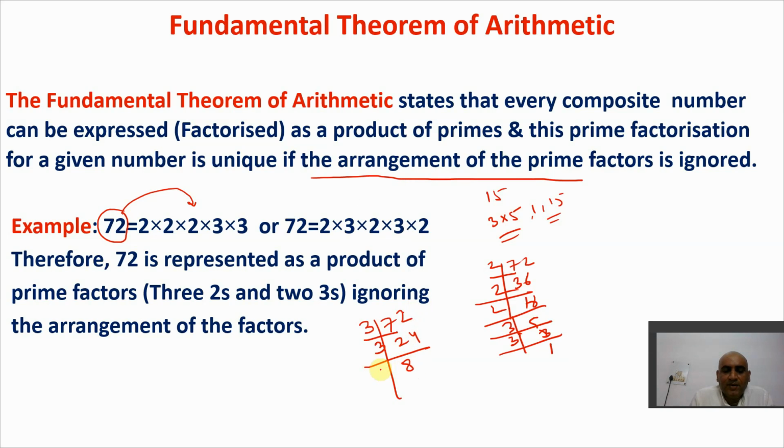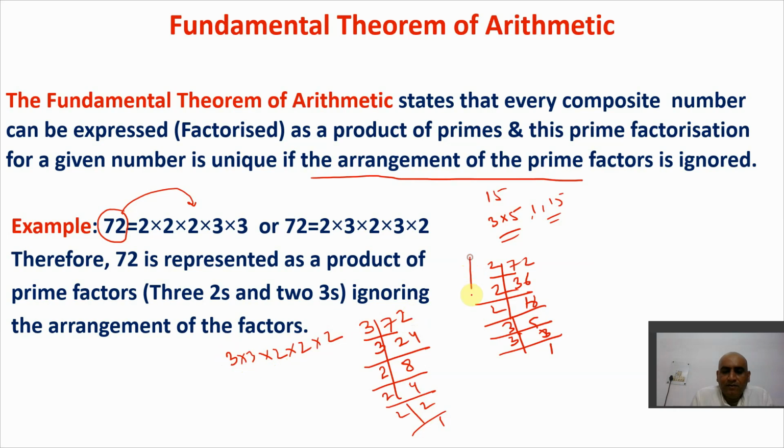Next 3 will not divide it. The next prime factor which divides 8 is 2, right? So 2 4s are 8. Next is again 2, the next is again 2. So the next arrangement of factors is like this: 3 into 3 into 2 into 2 into 2.